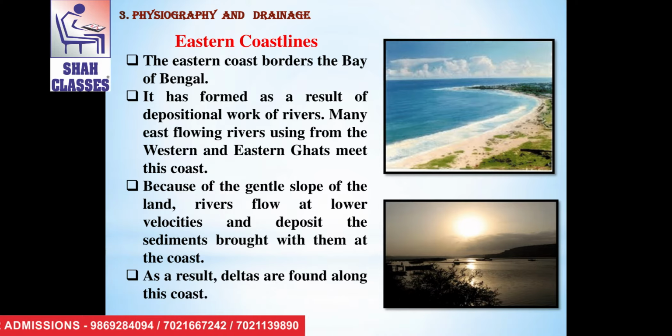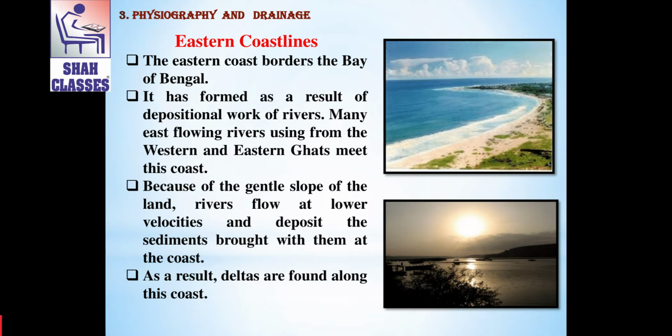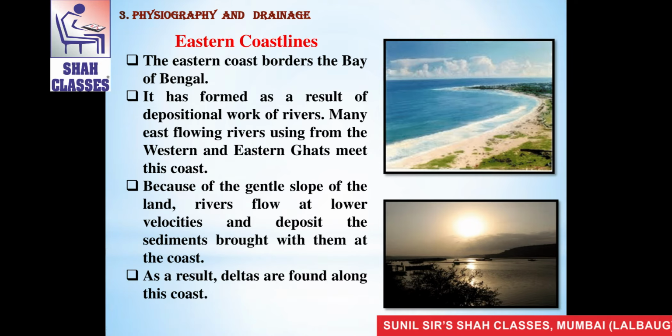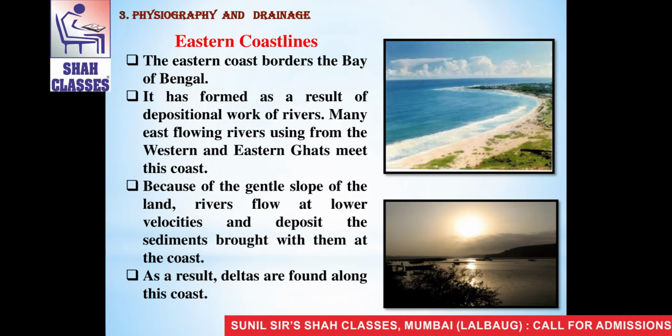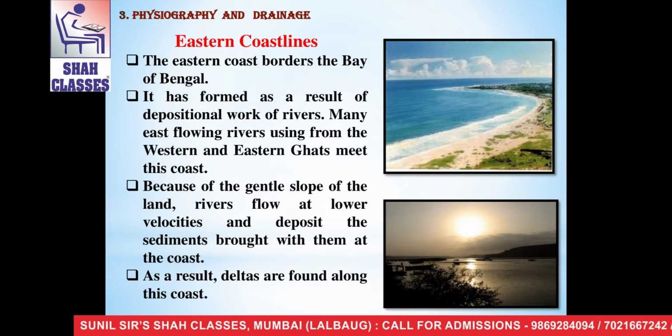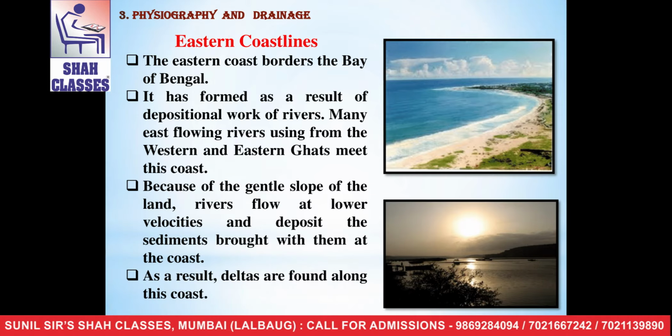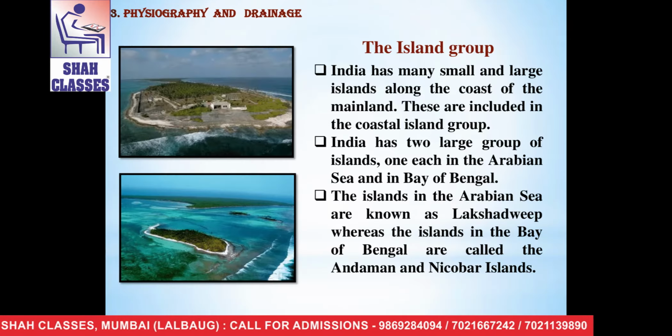Because of the gentle slope of the land, rivers flow at lower velocities and deposit sediments brought with them at the coast. As a result, deltas are found along this coast. So the speciality of the eastern coast is a delta region, which is formed by many rivers.